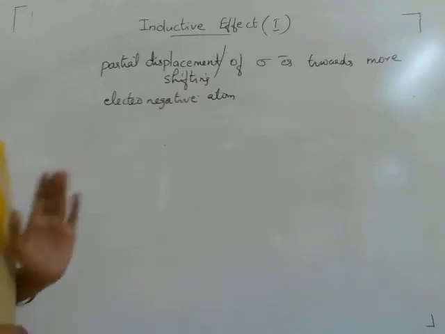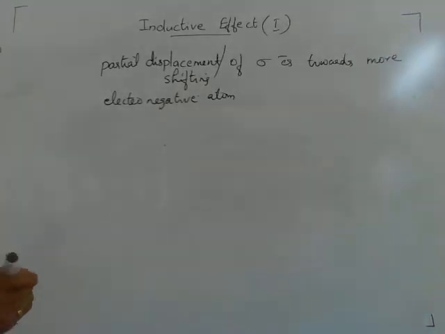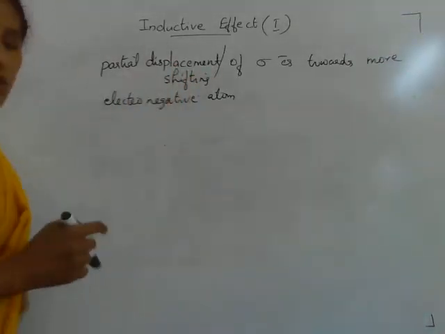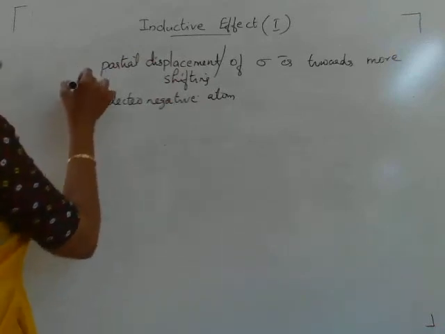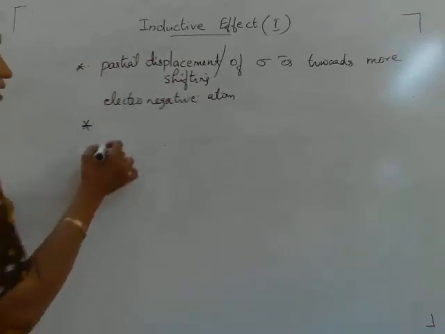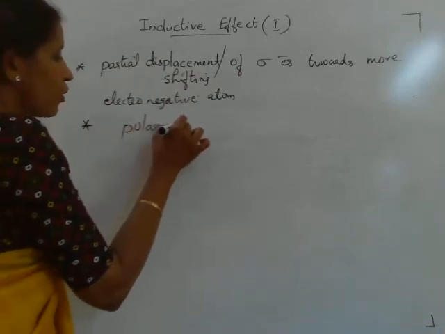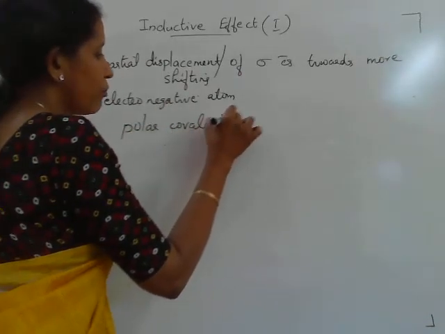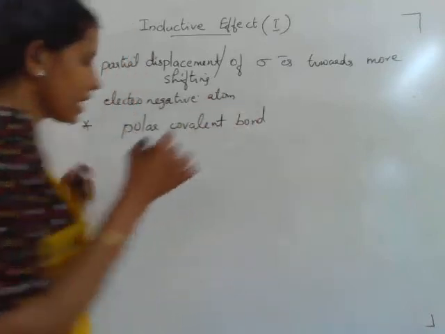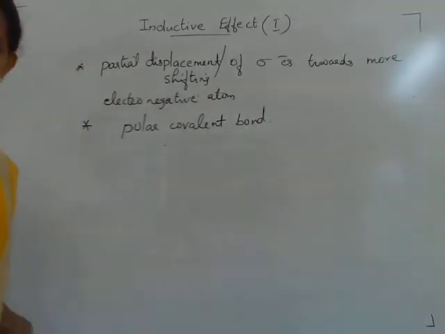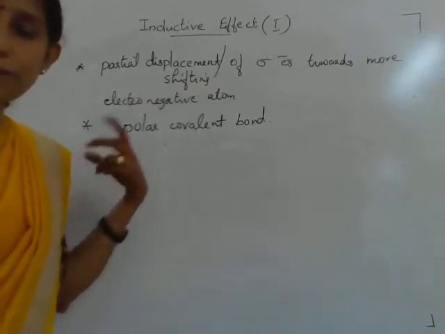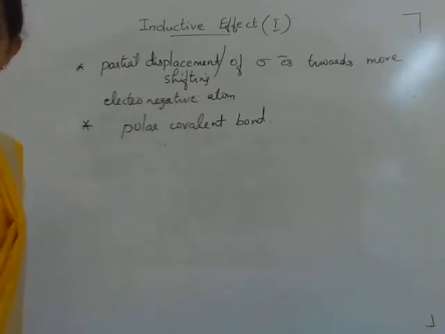So for the inductive effect, the organic molecule should contain a polar covalent bond, right? A polar covalent bond is needed. Polar covalent bond means one of the bonded atoms is more electronegative than the other. So there will be a shift of electron density.